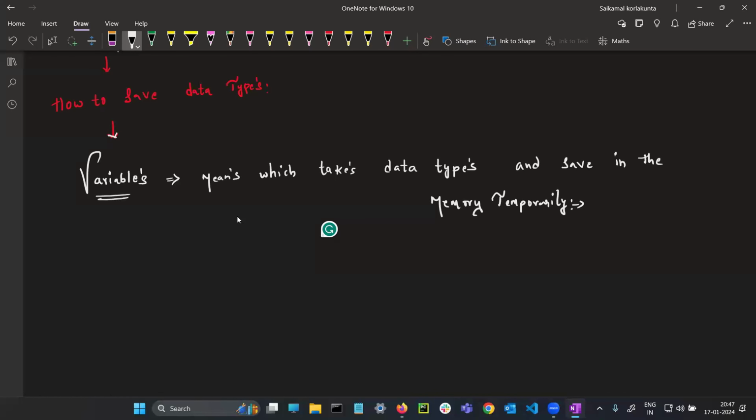Okay, guys, can anyone tell me what is the temporary memory in your laptop? What is the permanent memory in your laptop? RAM is the temporary memory. And hard disk is the permanent memory.